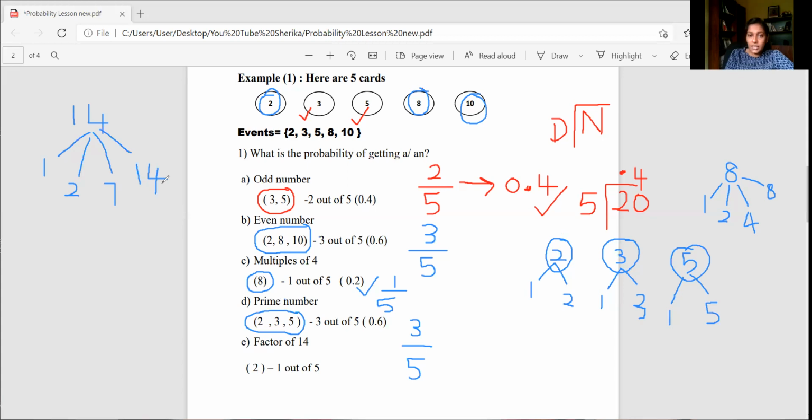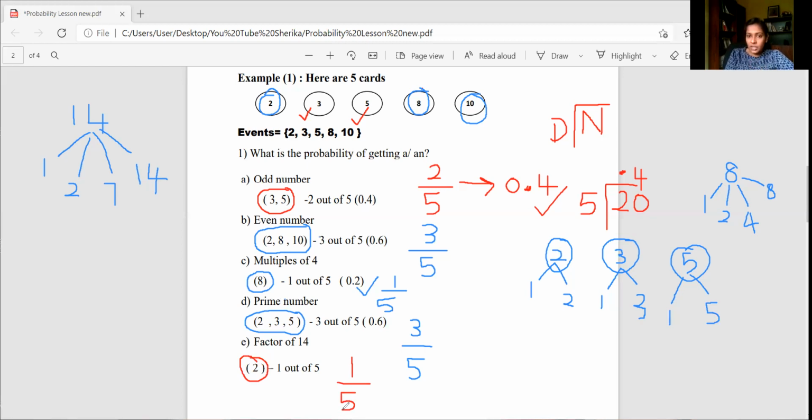Now let me see whether number 1 is here. No, we don't have it. Number 2, yes, I have number 2, right? Then we'll see whether we have number 7. No. Number 14, no. We have only number 2. So we have only one event, and there are 5 outcomes. So how do we indicate the probability of getting a factor of 14? It should be 1 out of 5, right? So this is our first example.